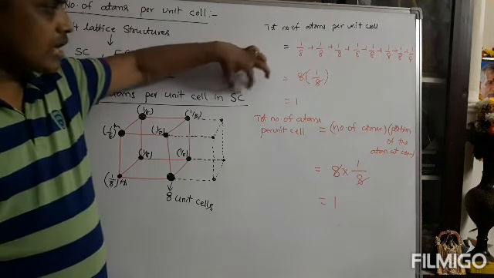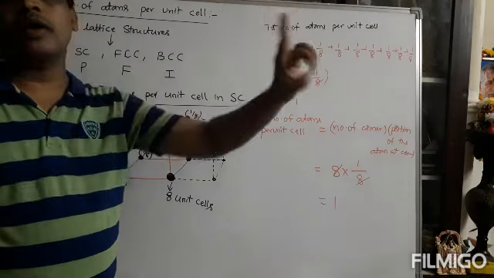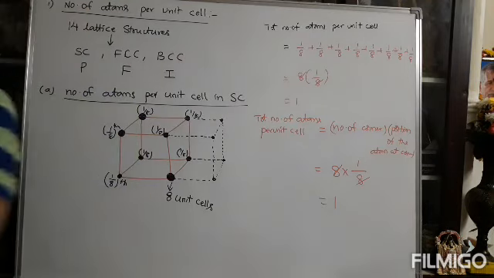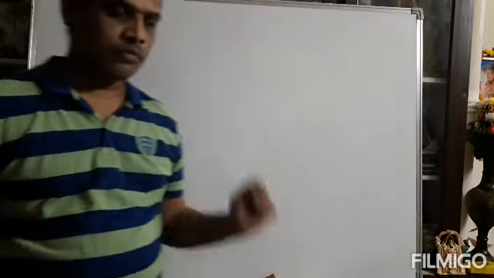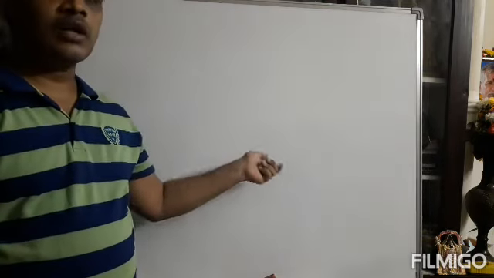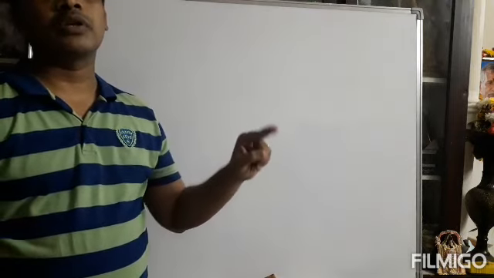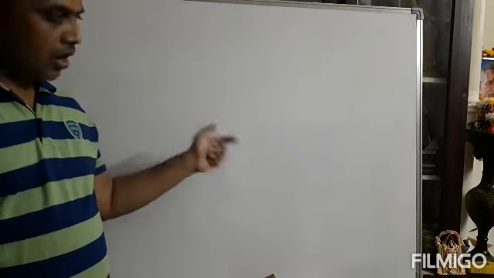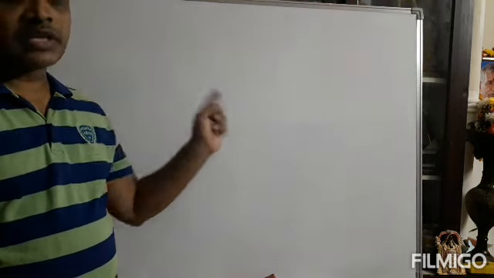So the simple cubic structure has only one atom. Note it down. So first, the number of atoms per unit cell in the simple cubic structure is completed: only one atom, because every corner atom's portion is only 1 by 8th. The remaining 7 by 8th portion is connected with 7 other unit cells.